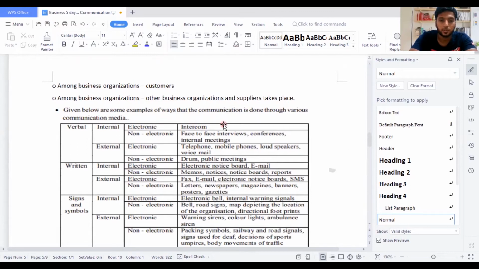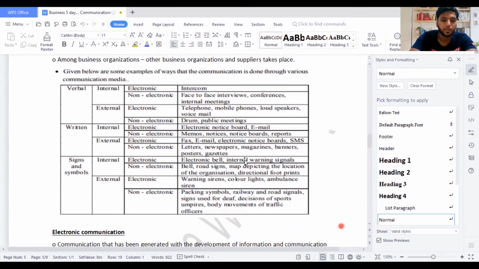Given below are some examples of ways that communication is done through various communication media. This chart is a bit important. How it happens, this can be tested in your MCQs. Most probably you will get it on the 11th or 10th or 9th MCQ on your A-level MCQ paper, or in OTQs you might be tested within the 30th to 50th. The OTQs don't have order in business studies. They give a mix, but most of the time they might give at least one MCQ or OTQ in this area.